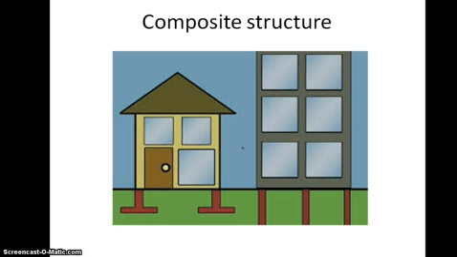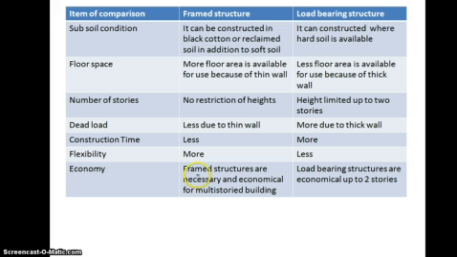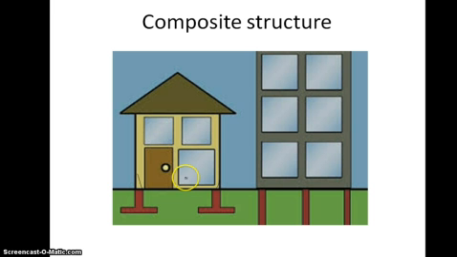Such structures are particularly suitable for large spans, for example in a workshop. The external walls are the load bearing walls, and internally it is a framed structure. The combination of these two is a composite structure.